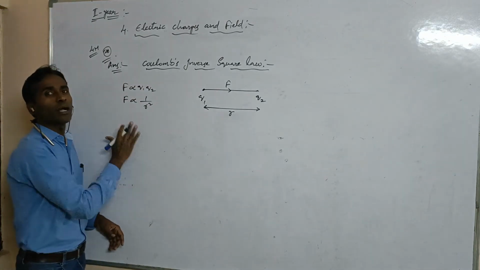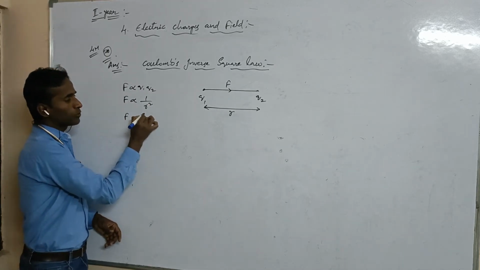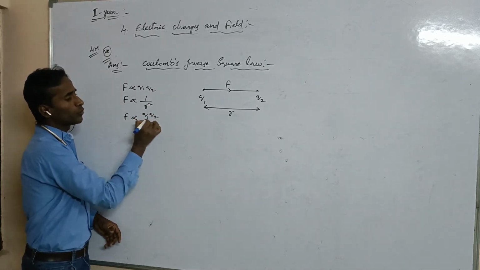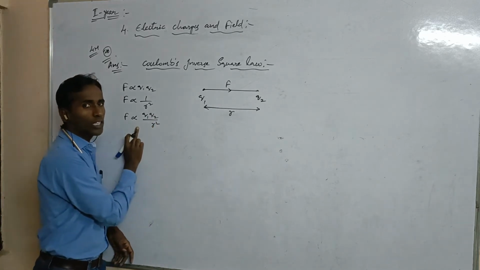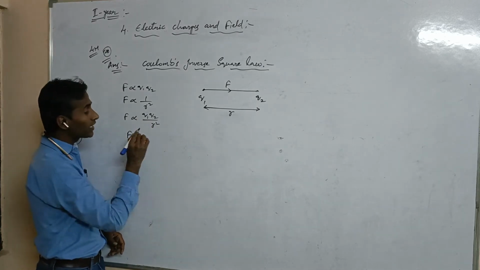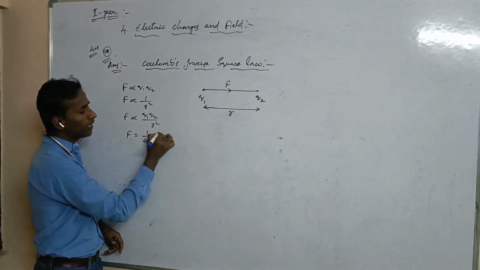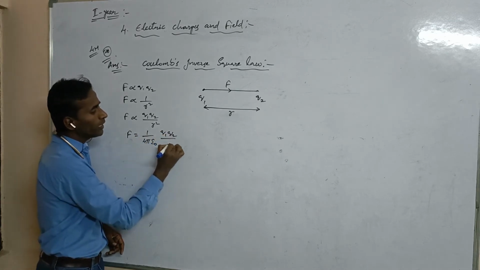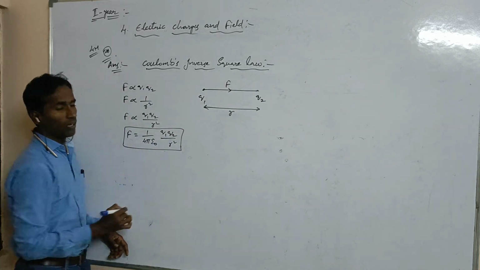Combining the equation, F is directly proportional to q1 into q2 by r square. If we remove the proportionality, we get one constant. That constant is 1 by 4 pi epsilon naught, so F is equal to 1 by 4 pi epsilon naught times q1 q2 by r square. This is the required formula.